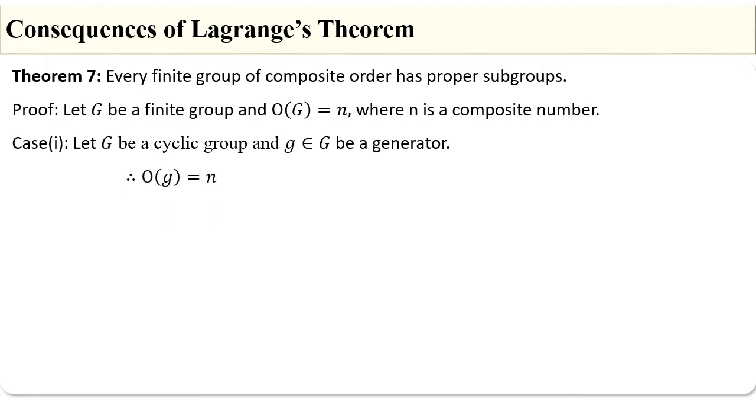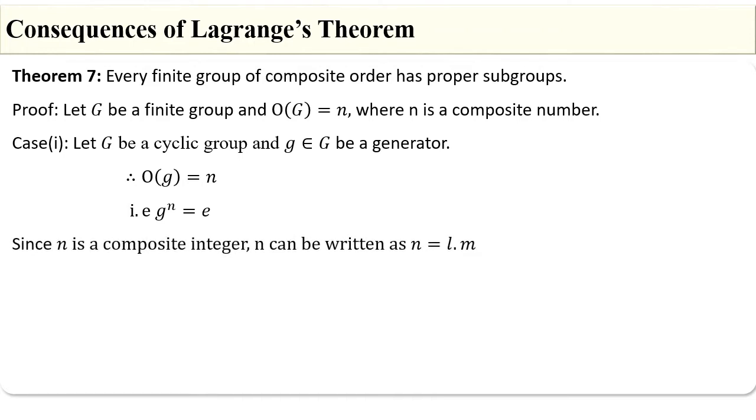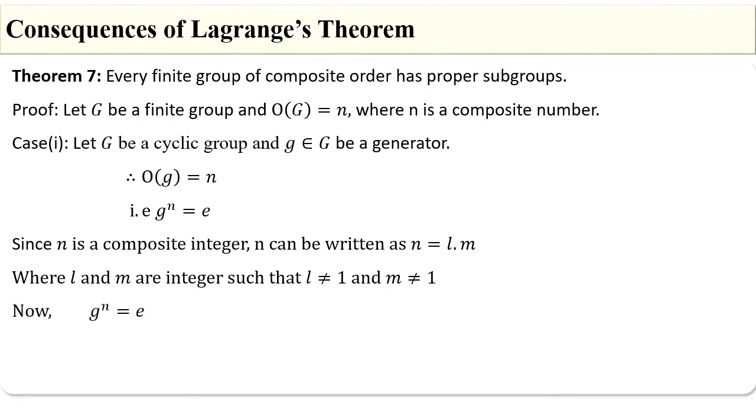We know that if G is a cyclic group of order n and g is a generator of G, then the order of g is equal to n. That is, g power n is equal to e. Since n is a composite integer, n can be written as n is equal to l into m, where l and m are two integers such that l is not equal to 1 and m is also not equal to 1.